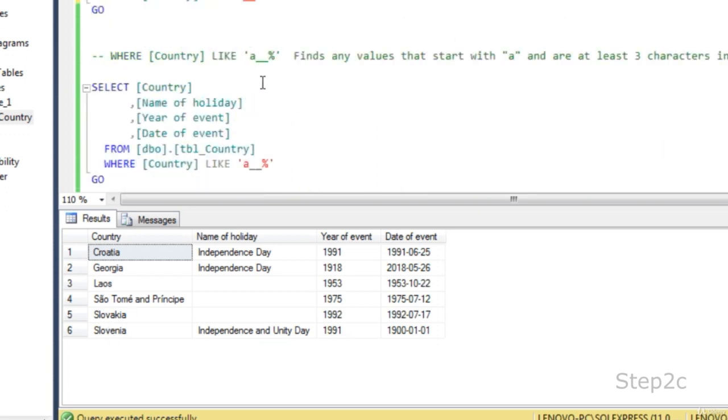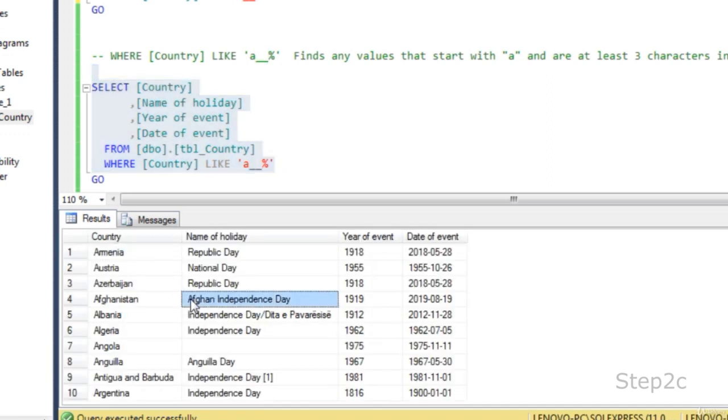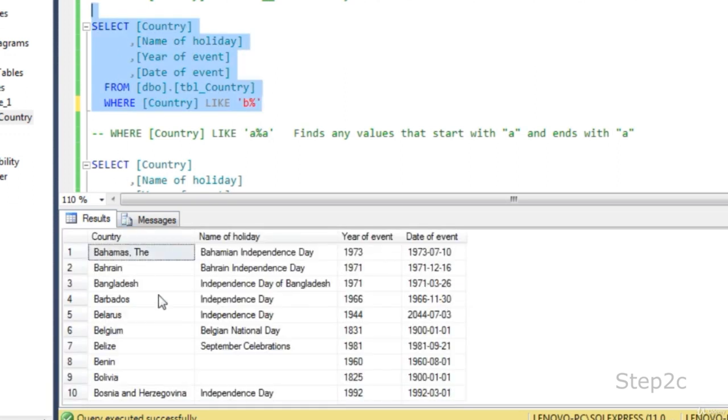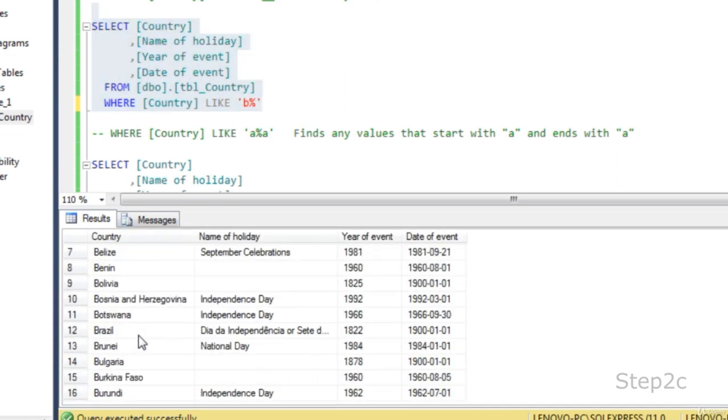Now let's see how we could specify data that begin with A and have at least 2 more characters. Say you are looking for data that begin with A and there are at least 3 characters in total. If you execute, you could see some 10 records. Let's see some more complicated cases. If you are looking for data that begin with B, you will get 16 records.